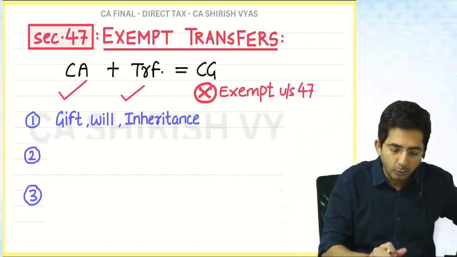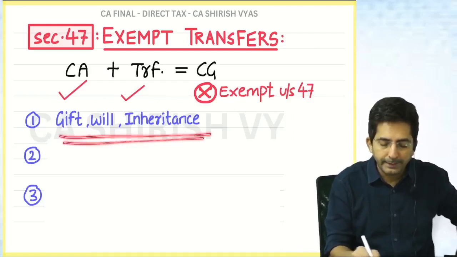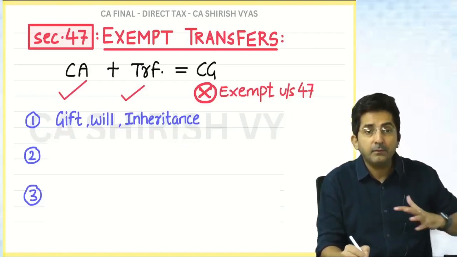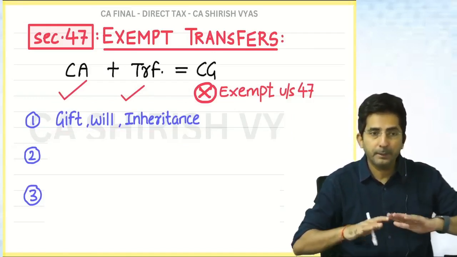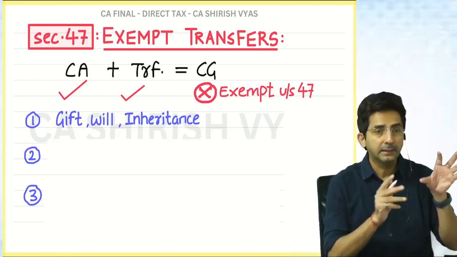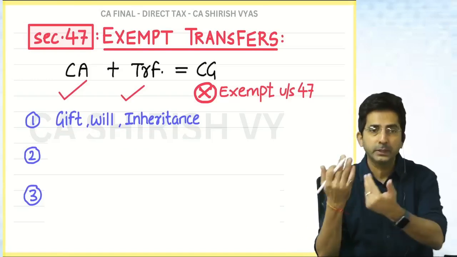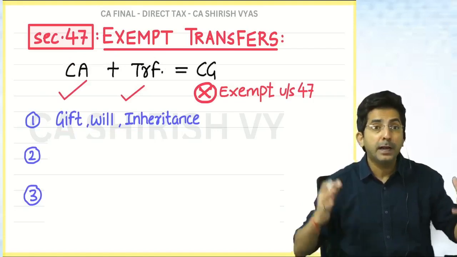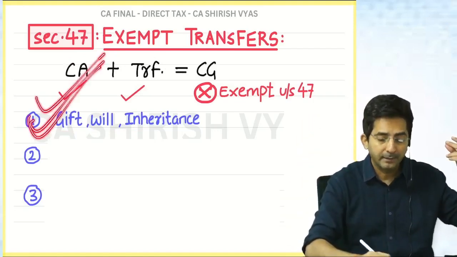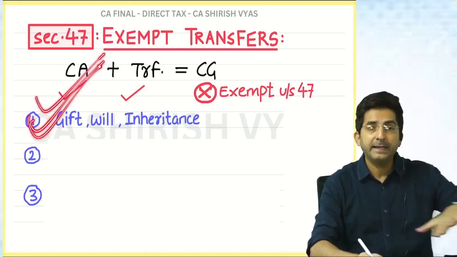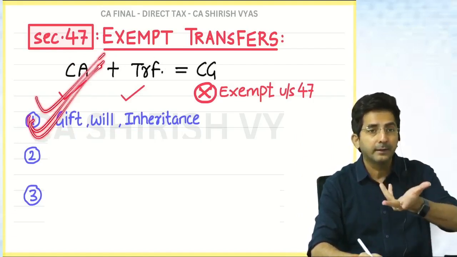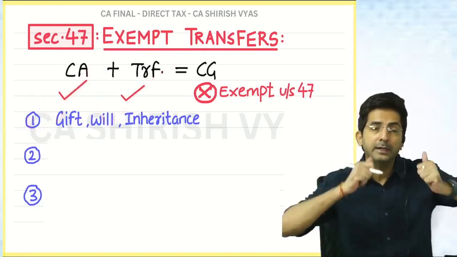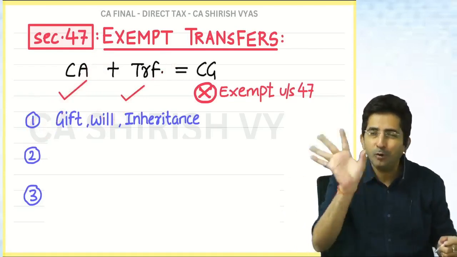Along with gift, there is one more thing. Will and inheritance. What is will and inheritance? When someone dies, the property passes on to someone. So imagine a father died, his property was passed on to his son. So here also if you see, conditions are fulfilled. Father had properties. So properties are capital asset. And when he dies, it passes on to son. Change in ownership. So there is a transfer. So technically here also condition is satisfied. But here there will be no capital gain.